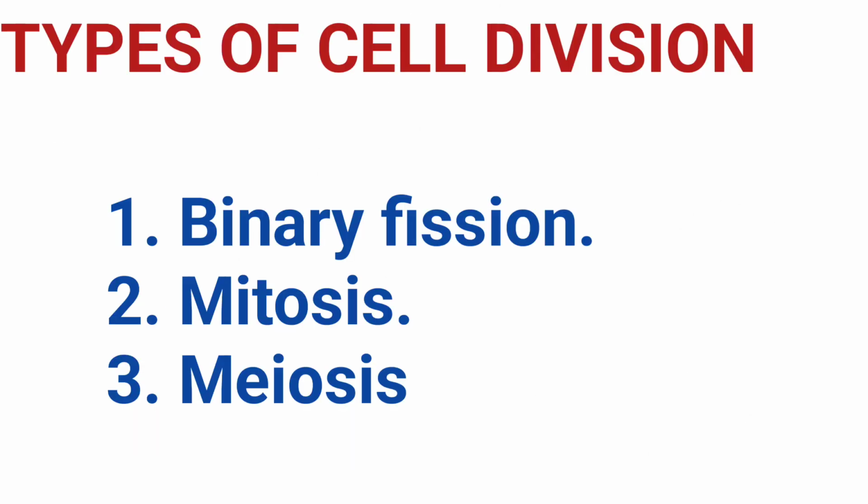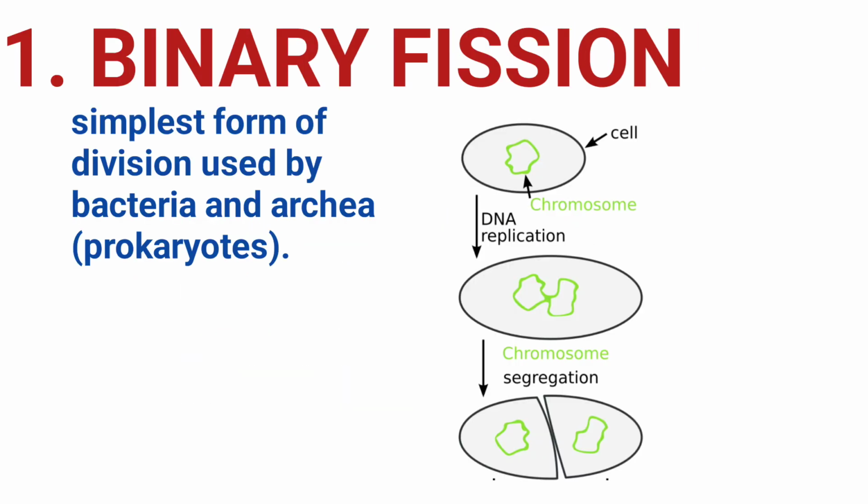Types of cell division. There are three types of cell division, and the type of cell division depends on the type of the cell and the goal of division. We have binary fission, mitosis, and meiosis. Let's begin with binary fission.